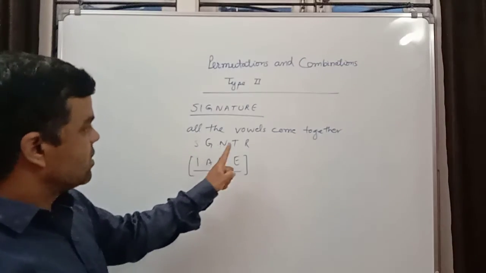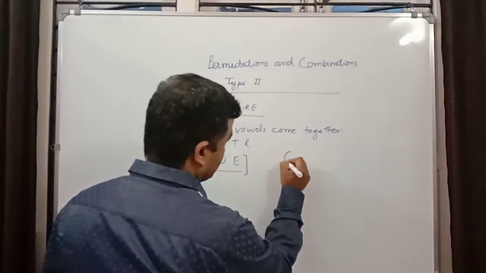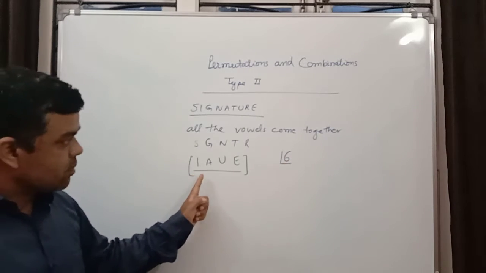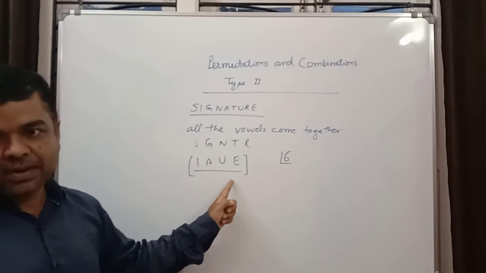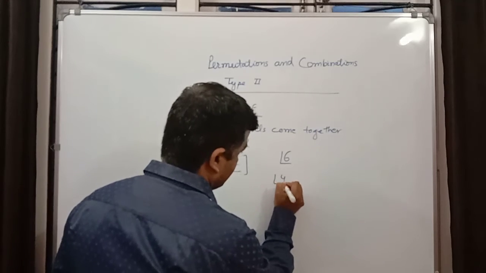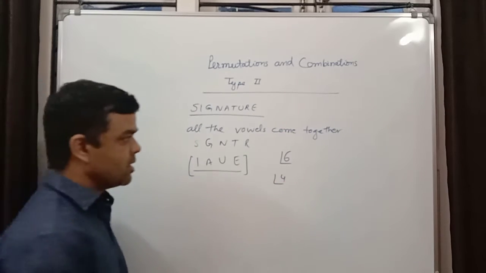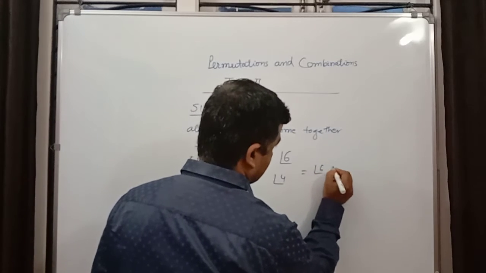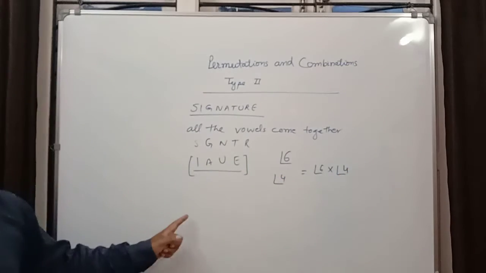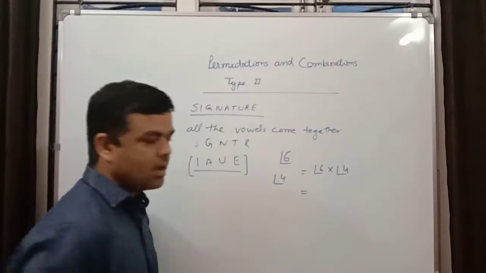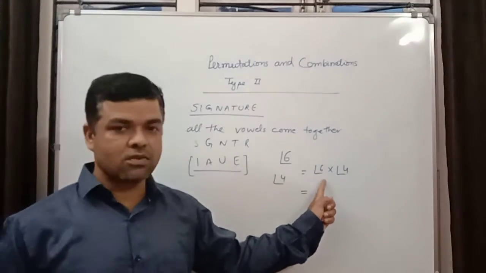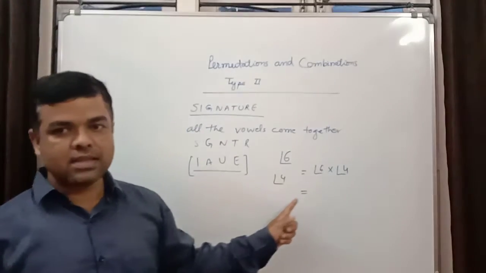Okay, so 5 plus 1 is 6, so factorial 6. Now between these 4 vowels there will be arrangements. So how many will be there? Factorial 4. So your answer will be factorial 6 into factorial 4. I am not simplifying, I am leaving this for you as homework. You simplify factorial 6 into factorial 4 and you will get the correct answer.